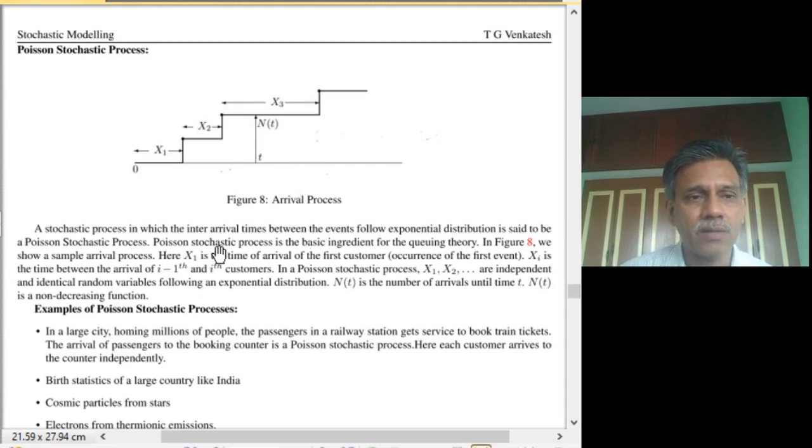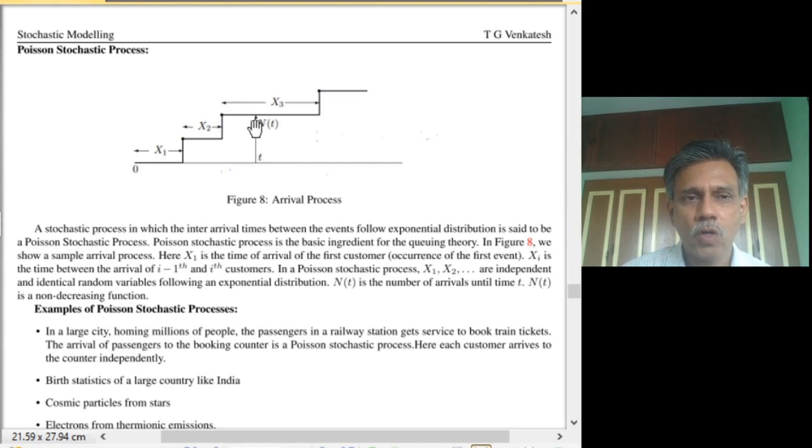The Poisson stochastic process is a basic ingredient that is used in queuing theory. So when we later discuss queuing theory, we will invoke this Poisson approximation quite often. One more thing we can note is that N of t, the number of arrivals till time t, is a non-decreasing function. That is, the number of arrivals cannot decrease. It can remain the same or it can increase.